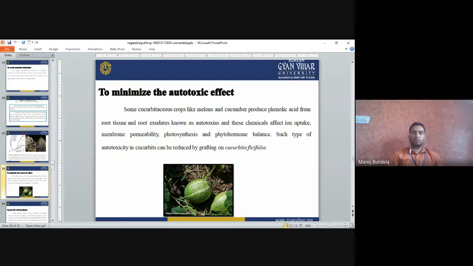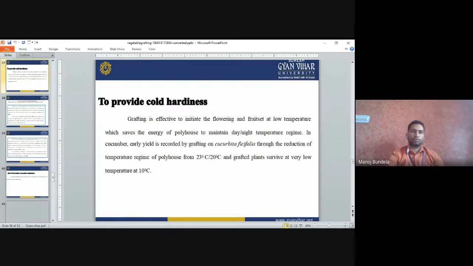The roots of the cucurbits release some autotoxic chemicals, and those chemicals affect the uptake of ions. It will reduce the membrane permeability, photosynthesis, and phytohormone balance. So we can control that by using Cucurbita ficifolia as a rootstock.